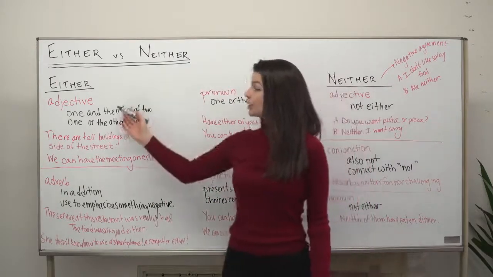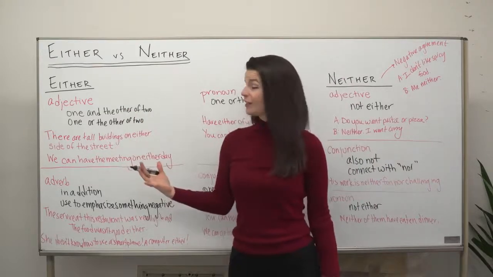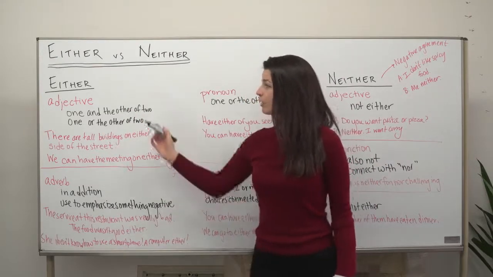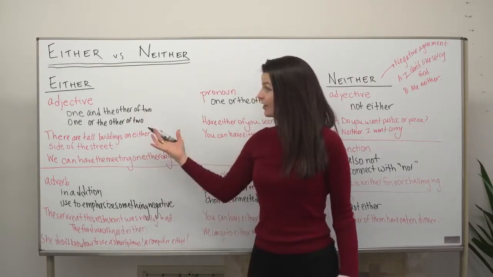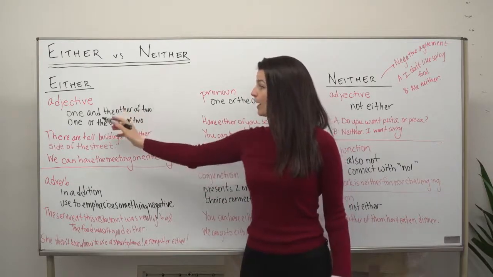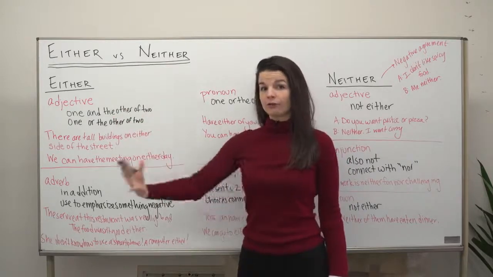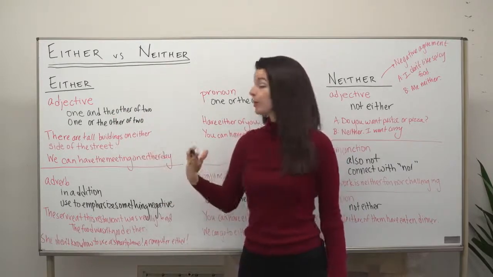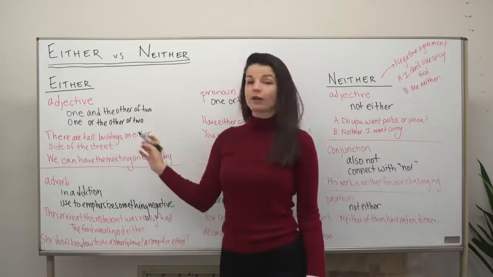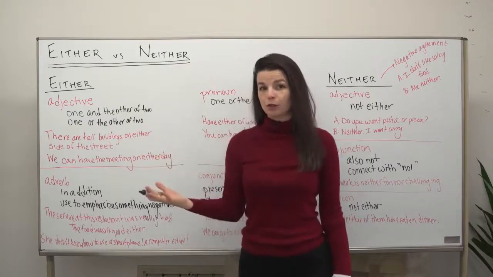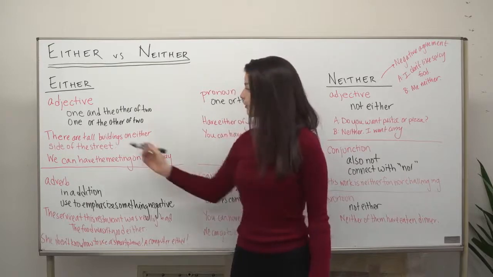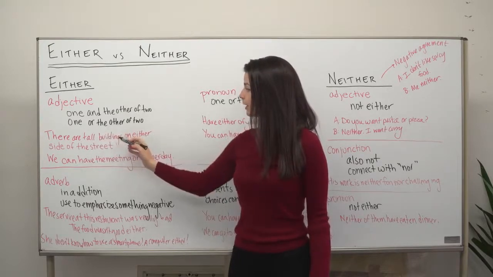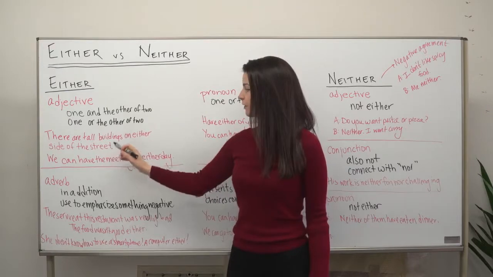As I said, I want to start with the word either for today. Let's start with the use of either as an adjective. So as an adjective, either means one and the other of two things or two people, or one or the other of two things or two people. So let's look at two example sentences. The first one is, there are tall buildings on either side of the street.